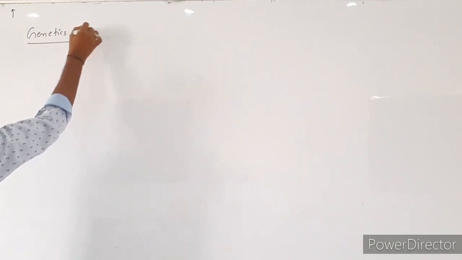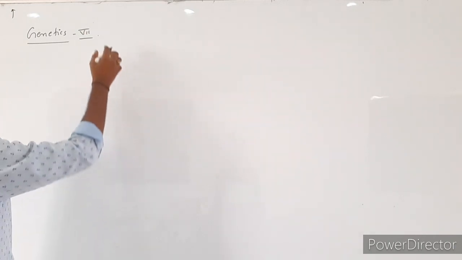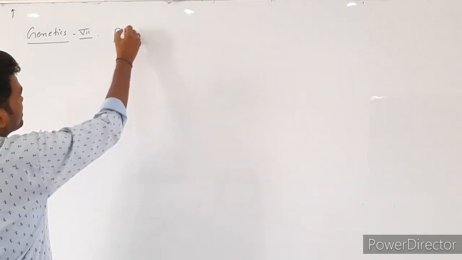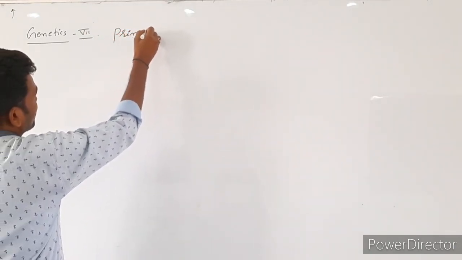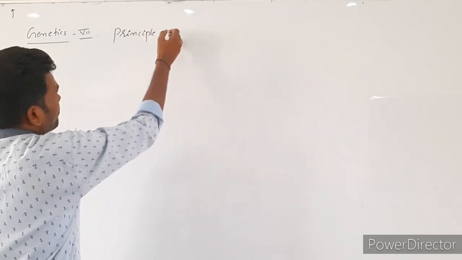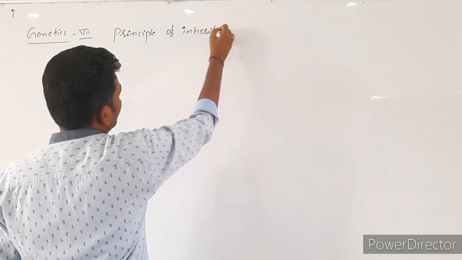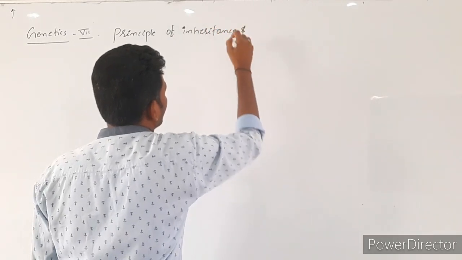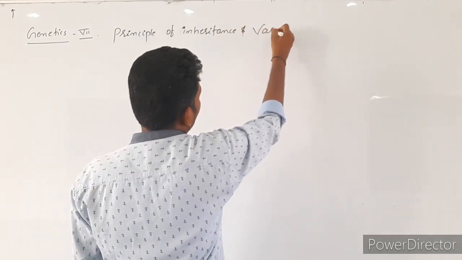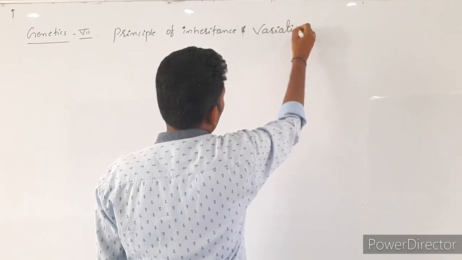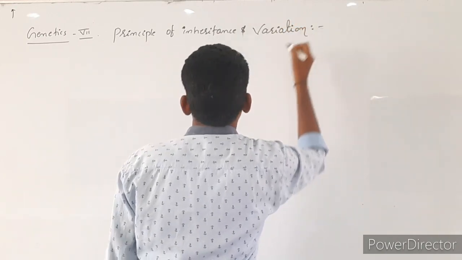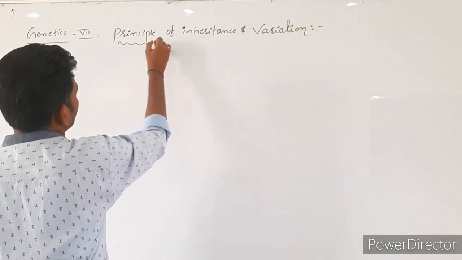Unit number 7. In that, the first chapter is principles of inheritance and variations. So this is the chapter name.